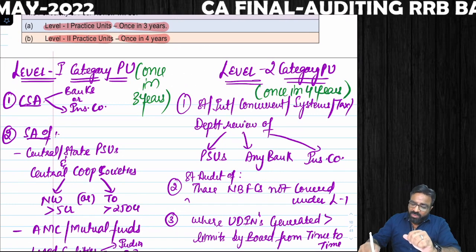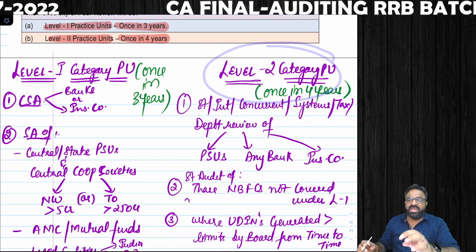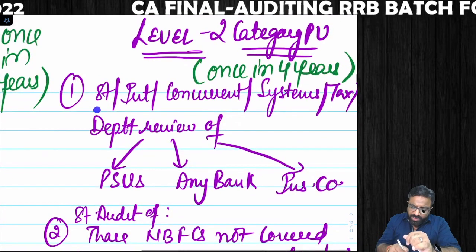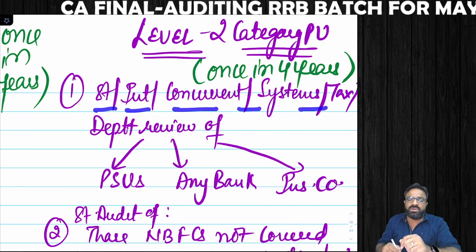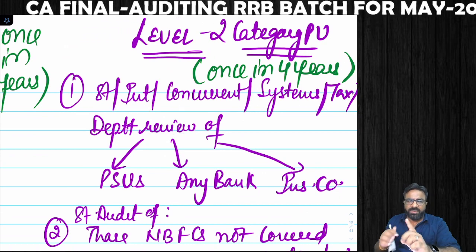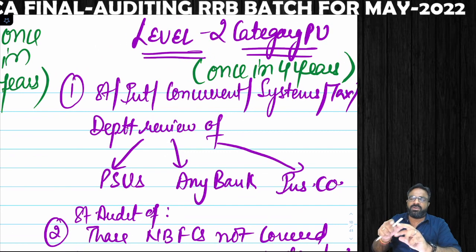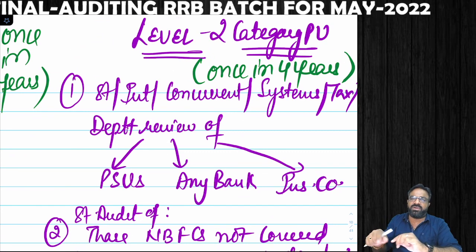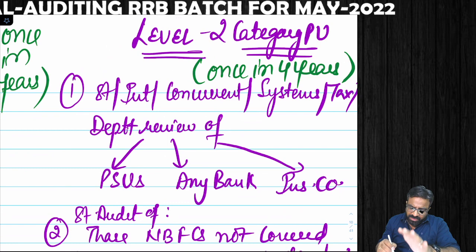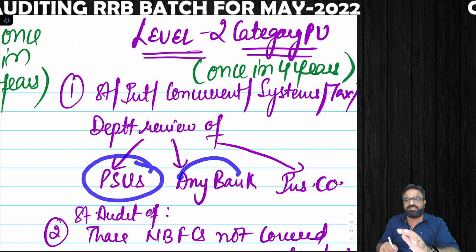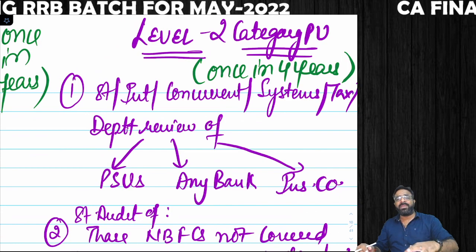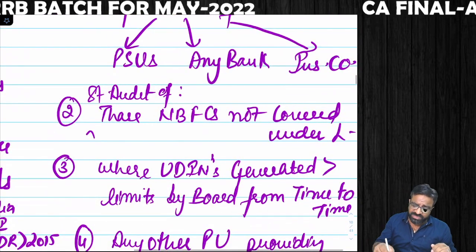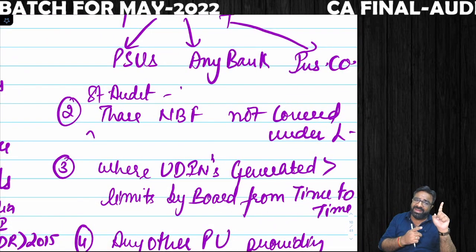Clear everyone? What makes you level 2 category? If you have done statutory audit, internal audit, concurrent audit, system audit, tax audit, departmental review. Again repeating, statutory audit, internal audit, concurrent audit, systems audit, tax audit, or departmental review of public sector undertakings, banks, or insurance companies. Then in that case, you are a level 2 category. Or if you have done the audit of those NBFCs which are not covered by level 1.